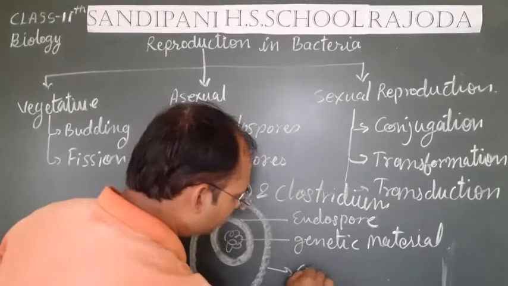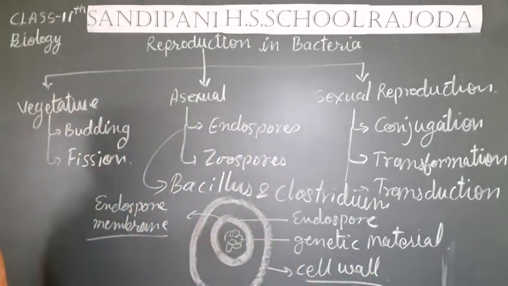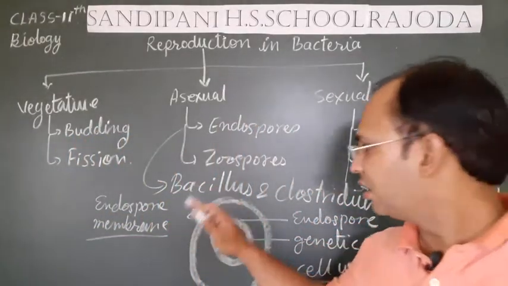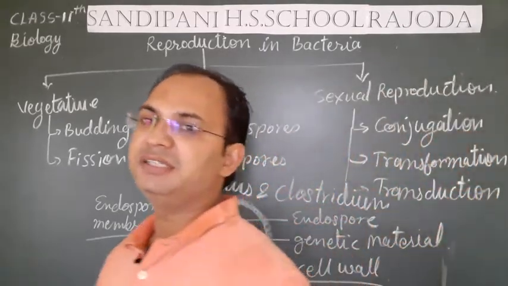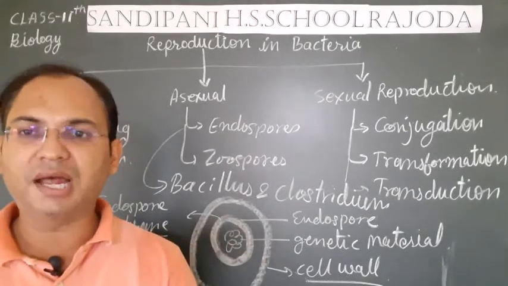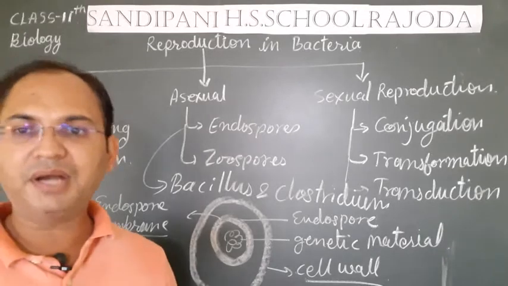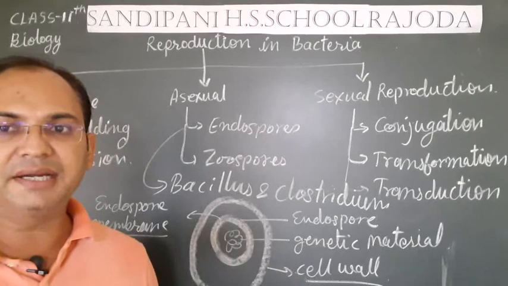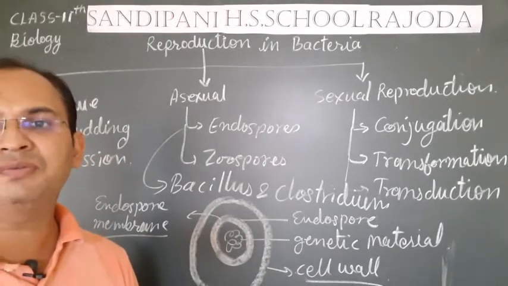First of all this cell wall resists the unfavorable condition, and after the cell wall the endospore membrane resists the unfavorable condition. Whenever the favorable condition arises, then this endospore imbibes water, it intakes the water, and again it gets activated and produces new bacteria. It develops in the form of new bacteria.